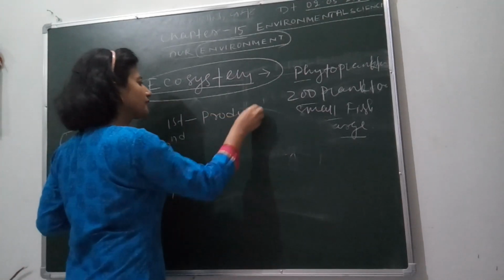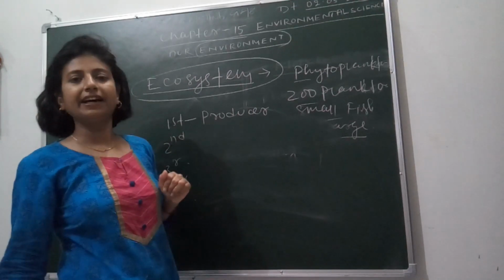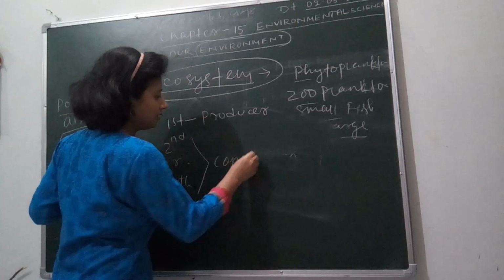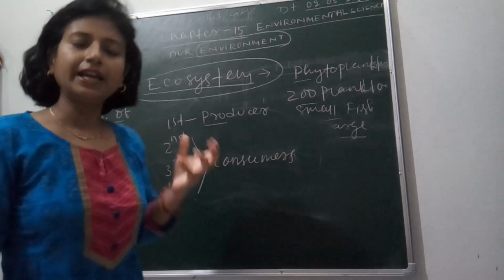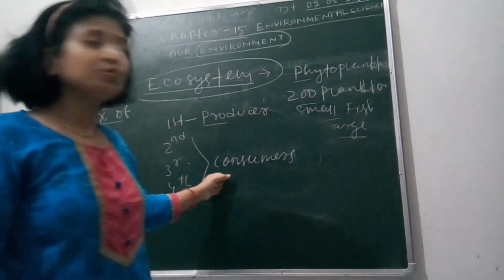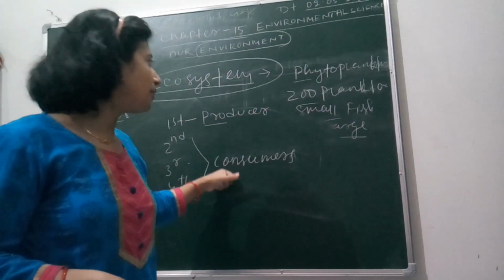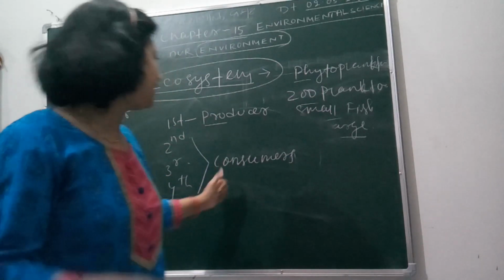Then in the second, third, and fourth trophic levels, consumers are kept. Producers are those who produce, like green plants, and consumers are those who depend on producers for their food directly or indirectly.